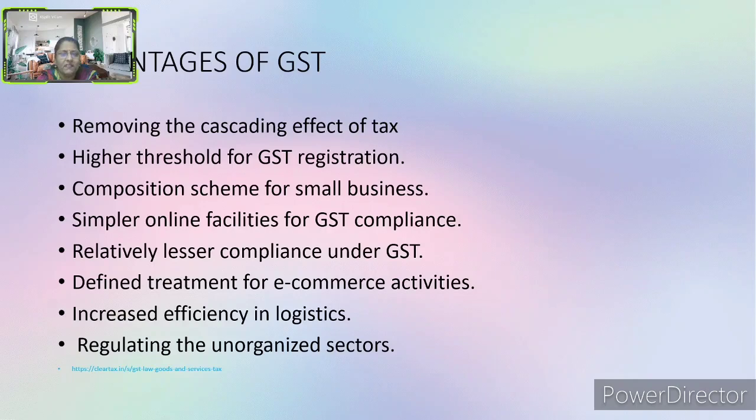Removing the cascading effect of tax. The first is that there were so many taxes, and now it is very easy because all the taxes have been included in one big tax, called the Goods and Services Tax, that is the GST. Then the higher threshold for GST registration. Then the composition scheme for small businesses, which is very helpful because it has been introduced in the GST. Simple online facilities for GST compliance. The online facility is also very simple.